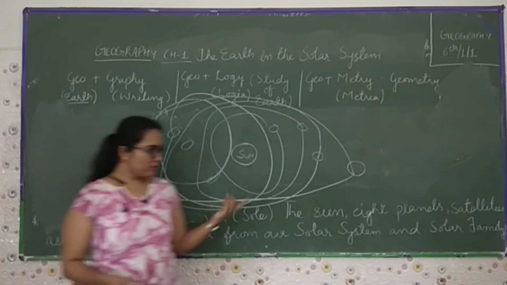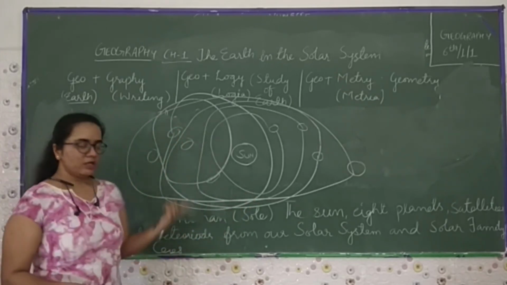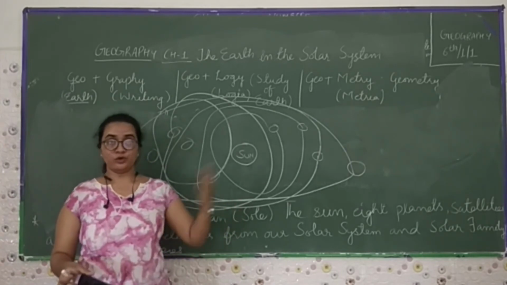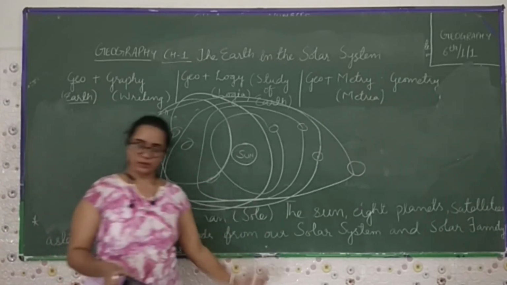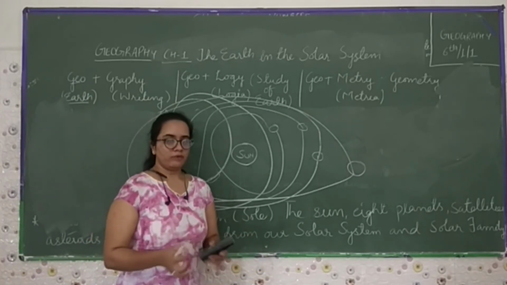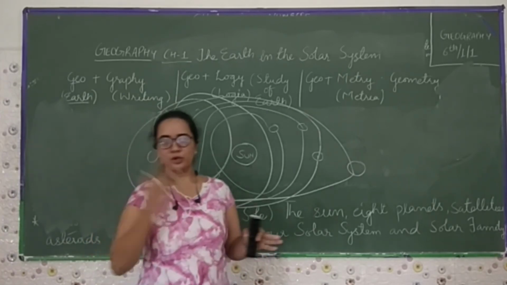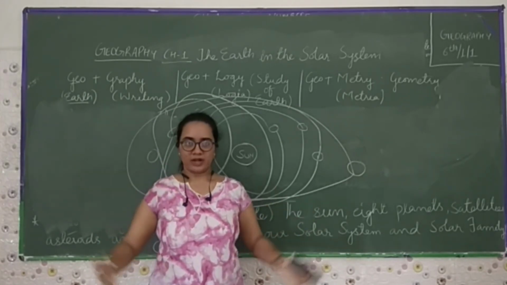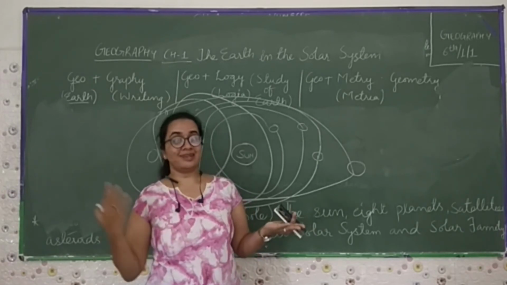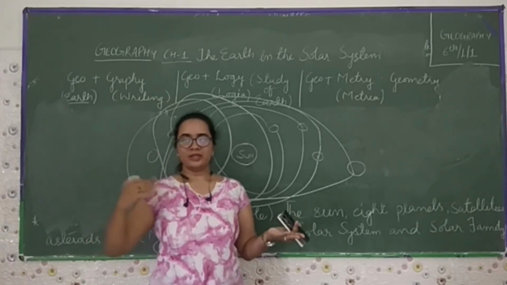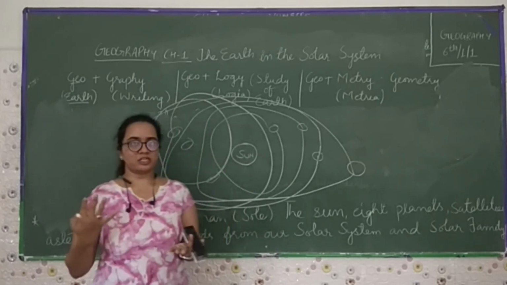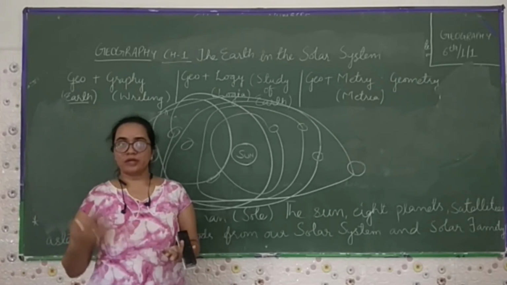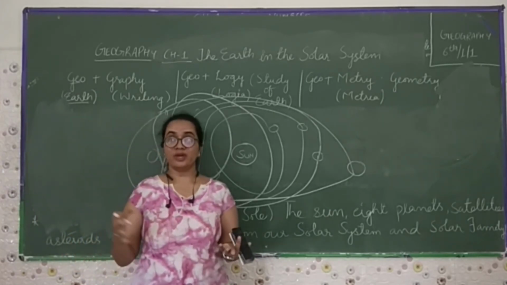Then we talked about the solar system. The solar system is a part of our universe. We can't see the universe from the outside, but we can see it from within, as we are a part of the universe. At a particular place, we can see what things are going to happen. Like we can see our particular earth, nearby the earth you can see the clouds, the air, then you can see the satellites, the space station. After that you can see numerous asteroids, meteoroids, then different structures of stars.